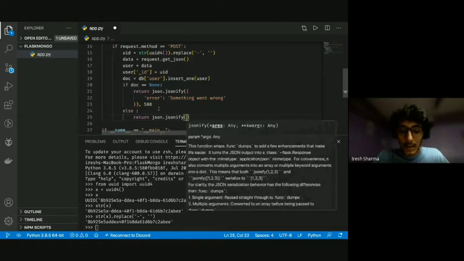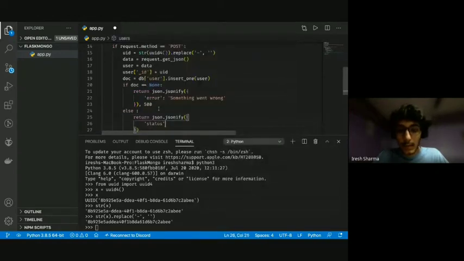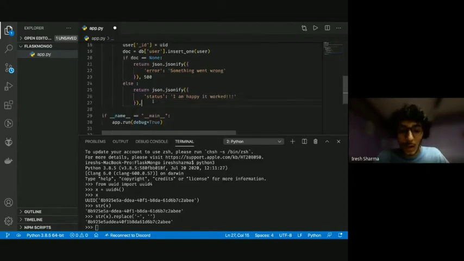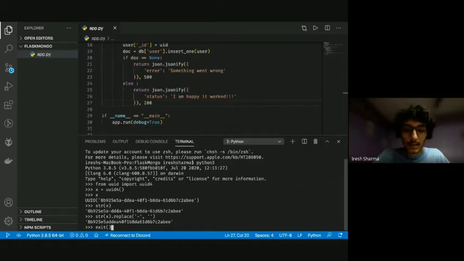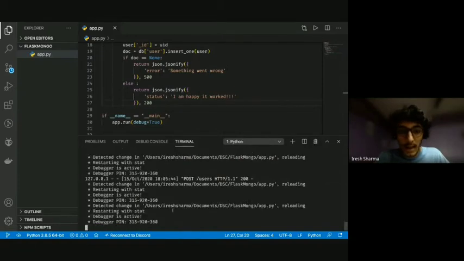But if it was able to create the user, I'm going to do a jsonify, and I'm going to send status colon. Let's just send "I am happy it worked", because trust me, you'll be very happy when your things work. And now since everything worked fine, I'm going to send a 200. Okay, let me just exit this. And okay, my server has been restarted.